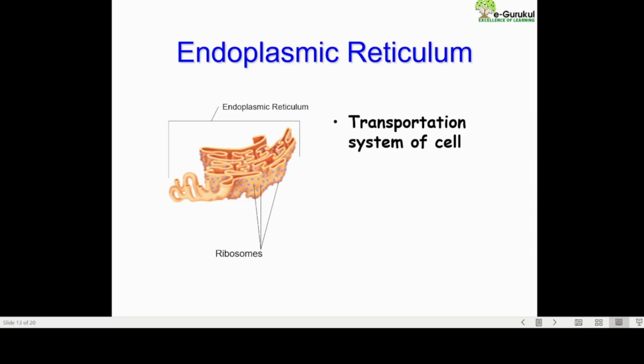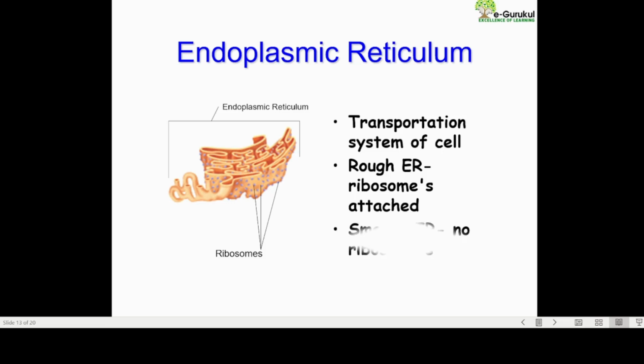Now, coming to the next organelle, which is the endoplasmic reticulum. It is going to be the transportation system of the cell. It is basically engaged in transportation from inside to outside or outside to inside or vice versa. There are two types of endoplasmic reticulum, rough endoplasmic reticulum and smooth endoplasmic reticulum.